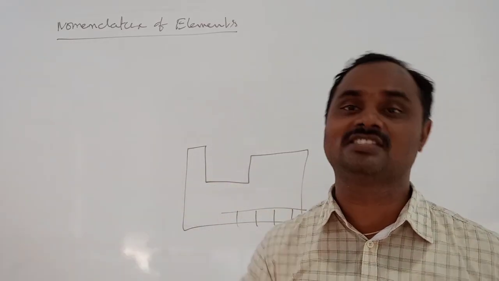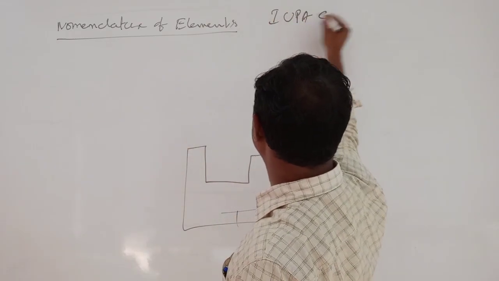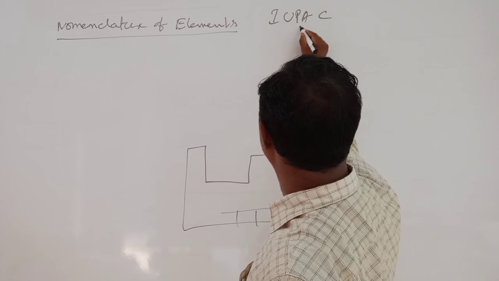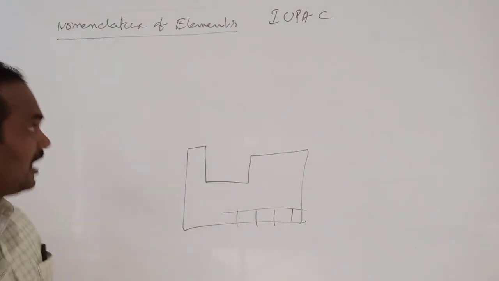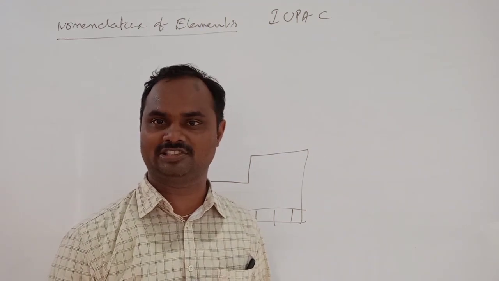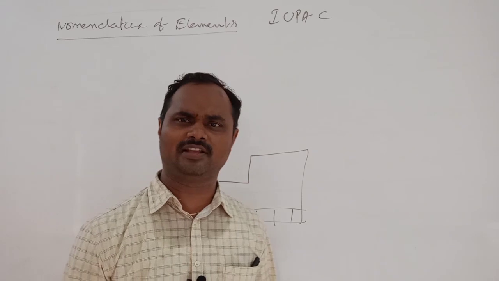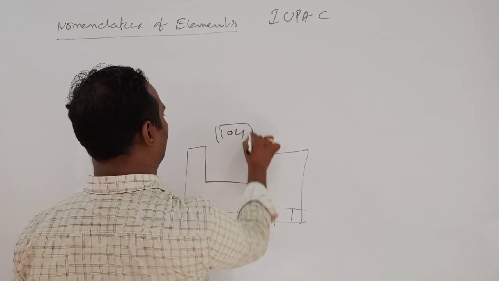To avoid this competition, IUPAC, the International Union of Pure and Applied Chemistry, made some rules. Just one example of what competition happened: in the periodic table, atomic number 104.